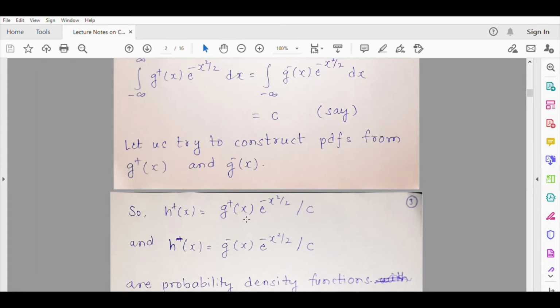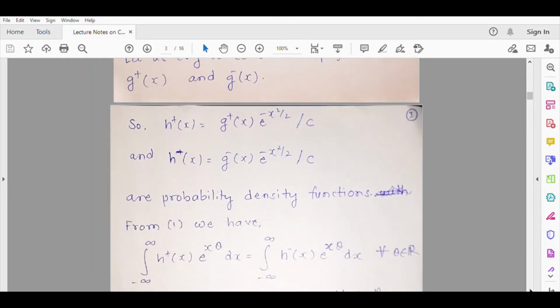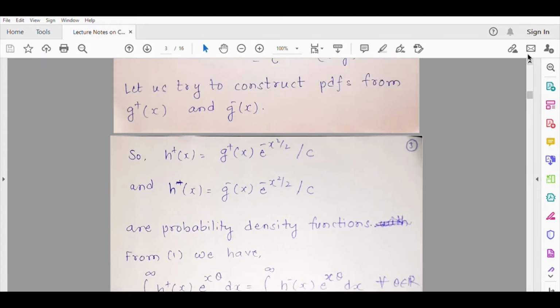So we will divide this by c so that the integration of h plus x will be 1. Similarly, h minus x can be defined like this. So both are proper PDFs. They are, in the sense that they are non-negative and they are integrating to 1. So now what do we have from equation 1?